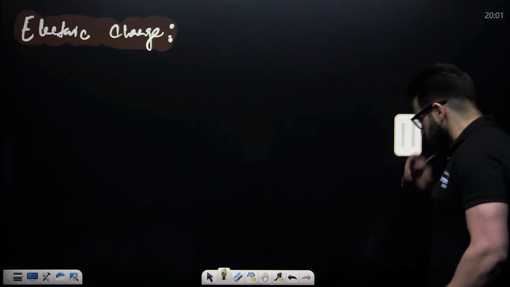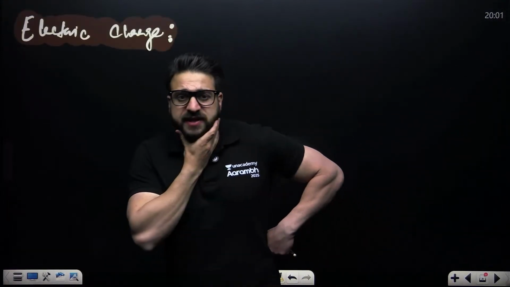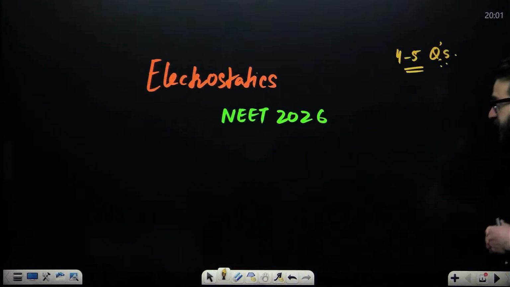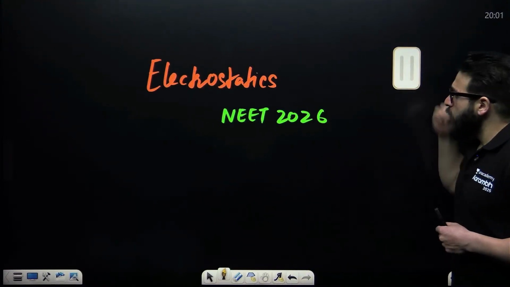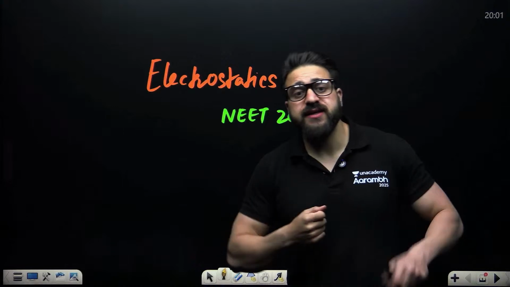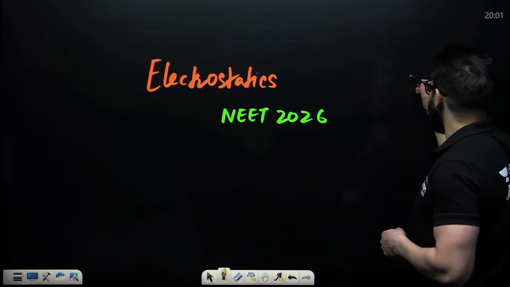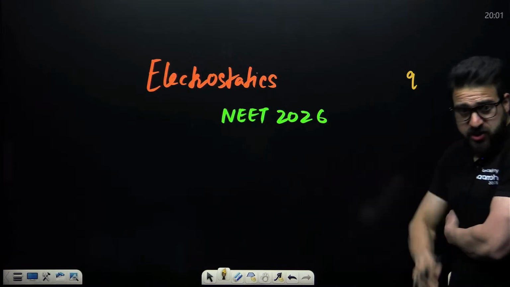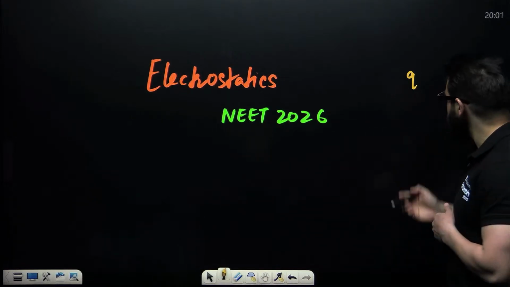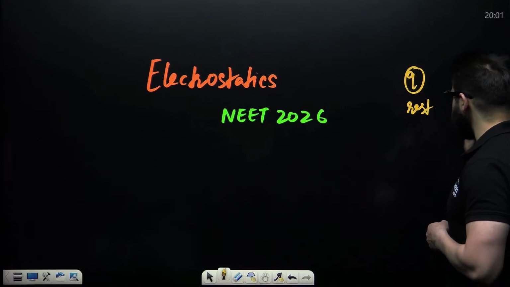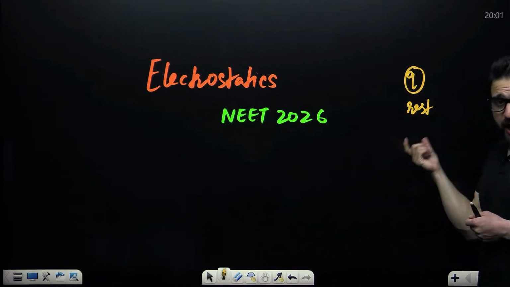Now, guys, when it comes to electrostatics, what does electrostatics actually mean? Let's suppose you have got a charge. In this chapter, we study charges at rest.